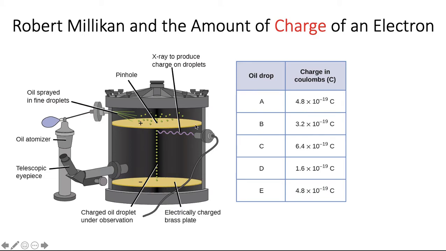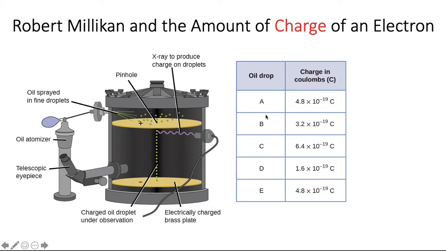He would put it between these plates that were electrically charged, and he could control the speed that these charged oil droplets could move through the air. He could immobilize them by adjusting the charge on the plates, and by adjusting the charge on the plates, he could figure out that all of these droplets were multiples of the same charge.